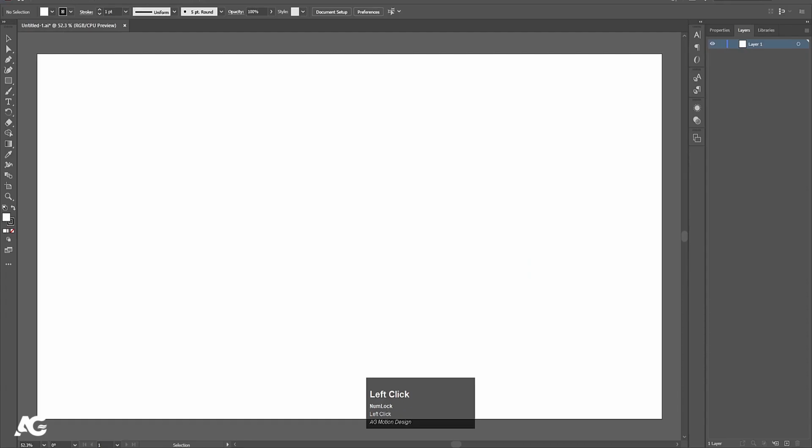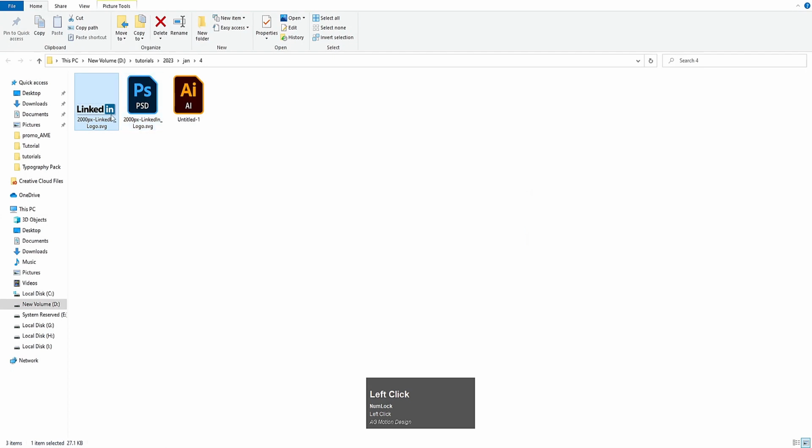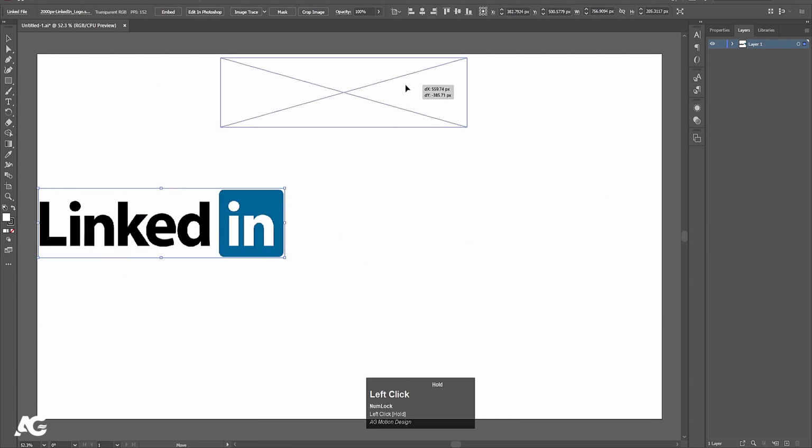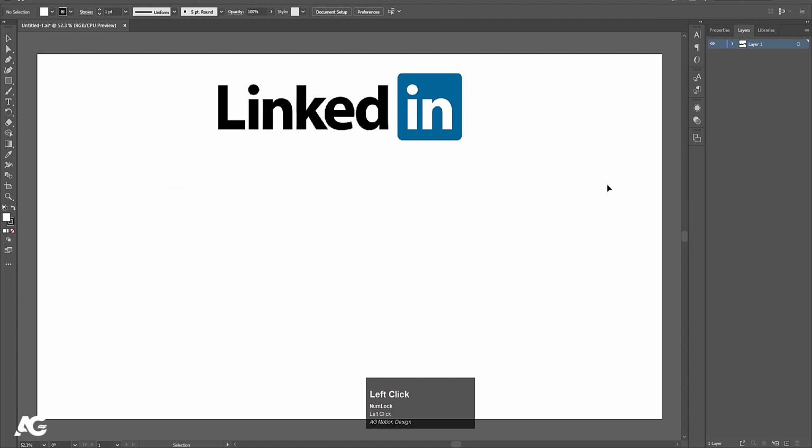Now we will jump to Adobe Illustrator. Now as you can see, we have this logo. I'm going to import this logo in Illustrator just for the reference. Let's decrease the size of it like that. Now we have to create some illustrations, so create a new layer.